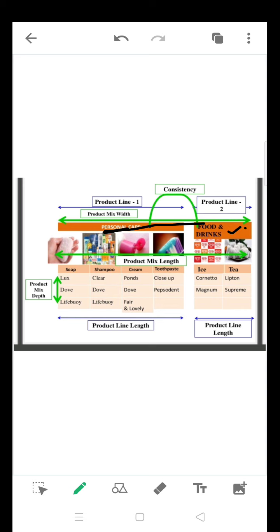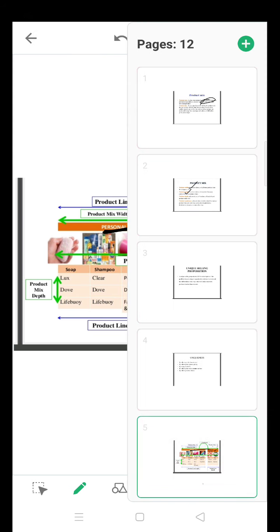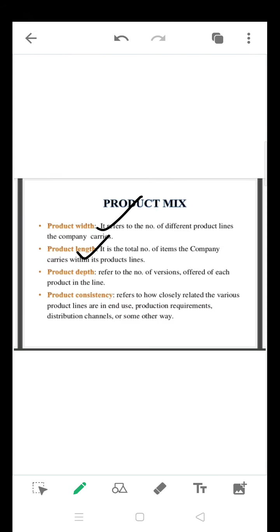So that is width. And the next, the product items are soap, shampoo, cream, toothpaste when it comes to personal care. When it comes to food and drinks, we have ice cream and tea, both. So that is called your product length.